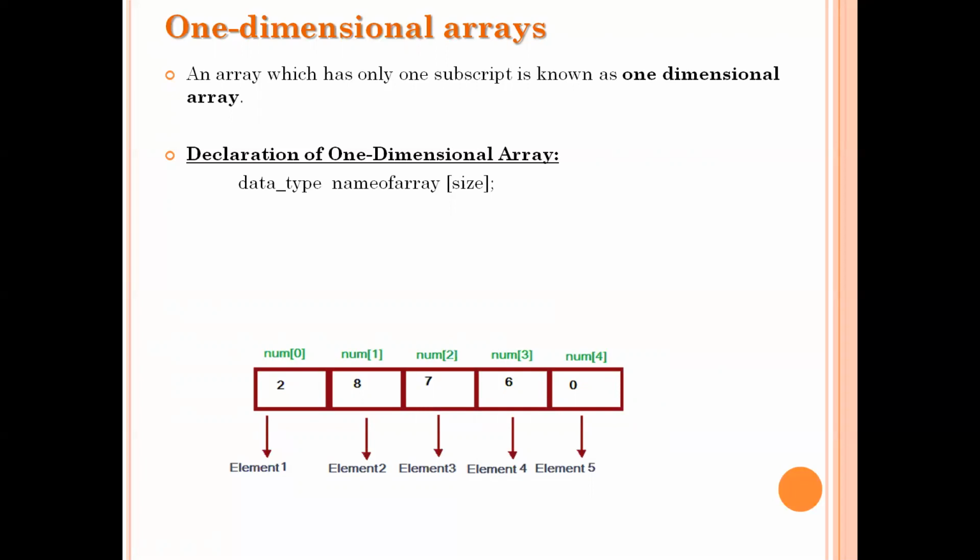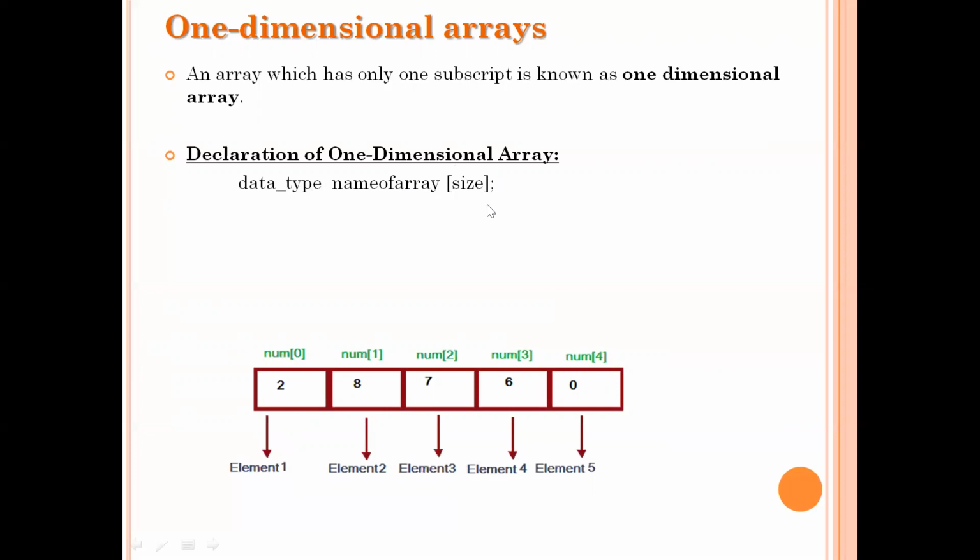By following these rules, we can choose any name for the array. The square brackets indicate the dimensions. If it is a one-dimensional array, there will be only one set of square brackets.